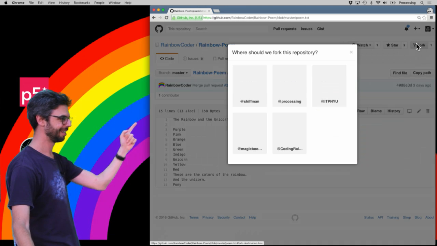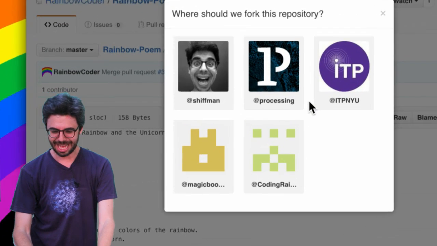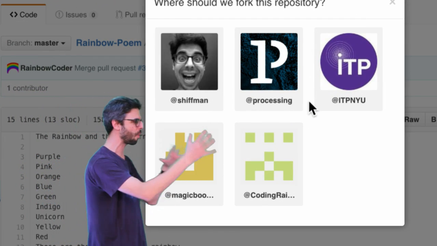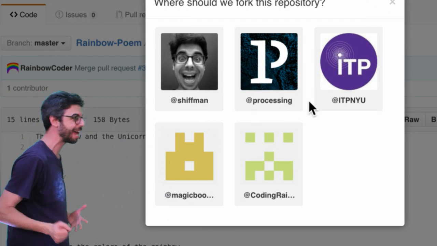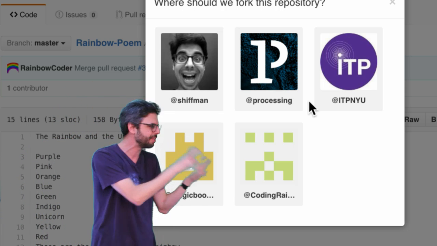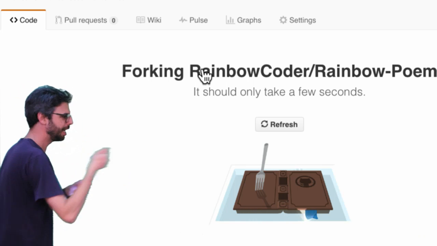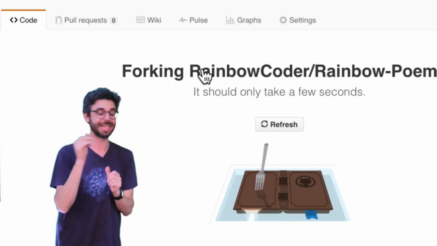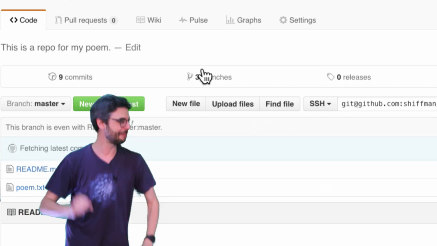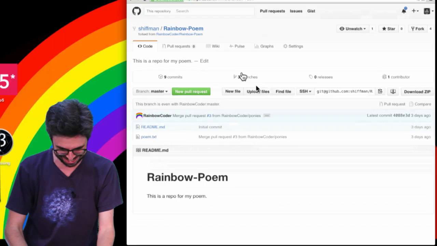Here it goes. Oh, whoa, look at this. So one thing you'll notice, by the way, is that I, as a GitHub user, belong to a bunch of different organizations, and organizations have different accounts. Interesting to note this. If you just signed up, you probably won't have this happen to you, but I'm going to fork it to my Shiftman account. You can see it's forking it. It should only take a few seconds. Come on, GitHub, do the fork dance. Okay, it finished. I don't have to dance anymore.